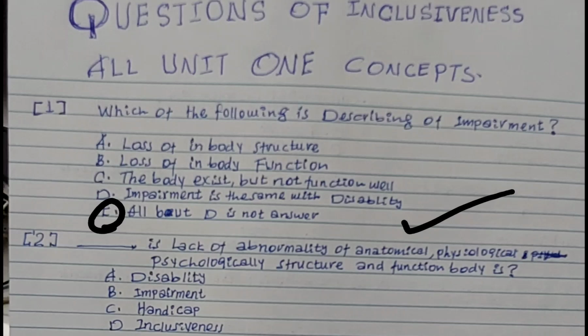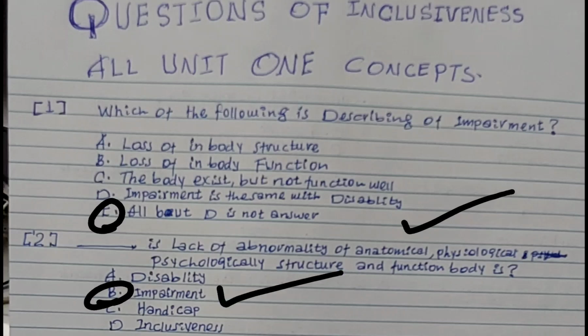Impairment is the abnormality of anatomical, physiological, or psychological structure or function of the body. So the answer is what? It is impairment. The correct answer is B.